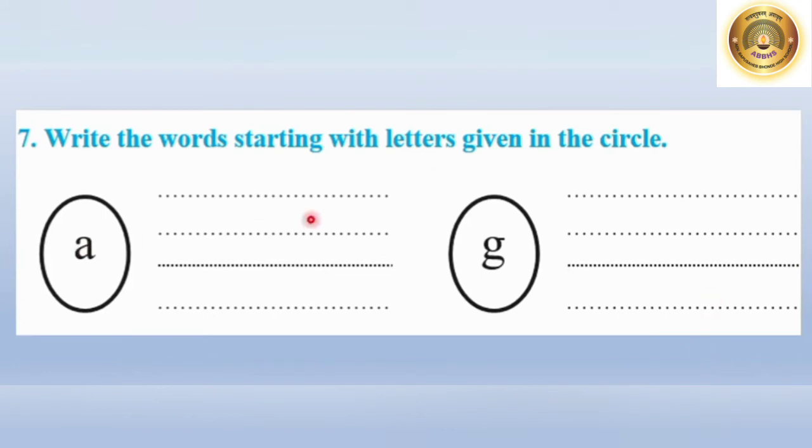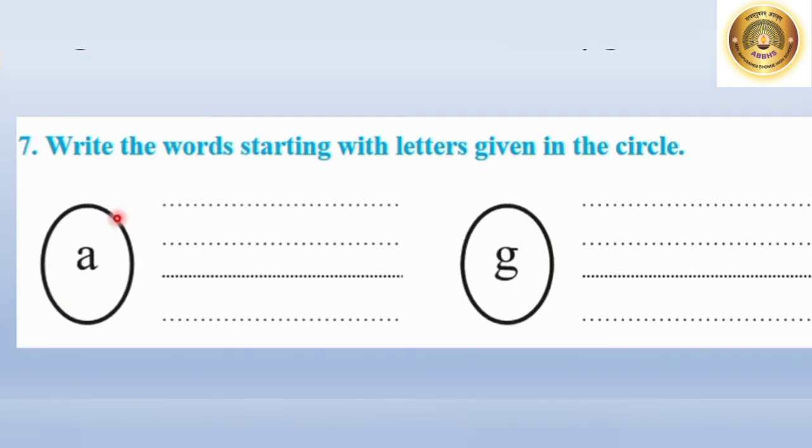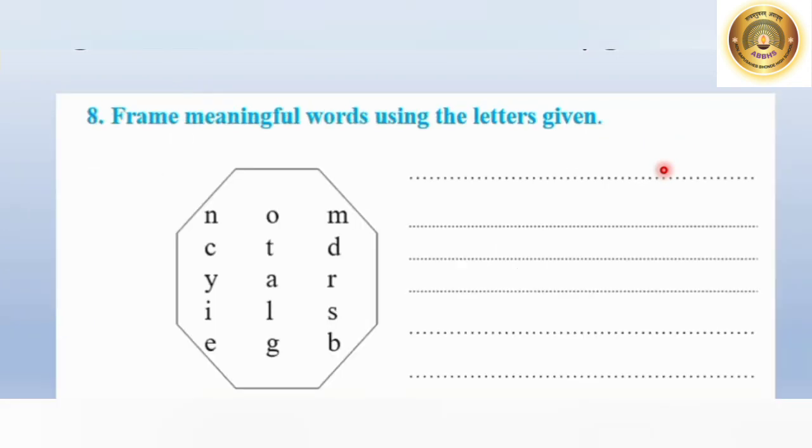Now what is the next question? Write a word starting with the letter given in the circle. So starting with the letter A, you can write any word you like: ant, and, eight, or anything else, aeroplane, apple, anything you like. So start writing whatever you know. Apple, ant, aeroplane, or any other words you can write if you want. Now go to the next one, that is G. So you will write words with G. Are you all ready? You will write by yourself.